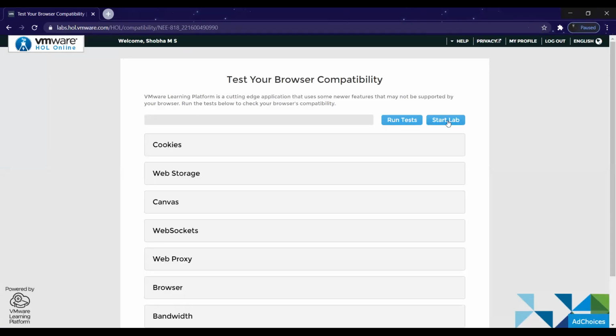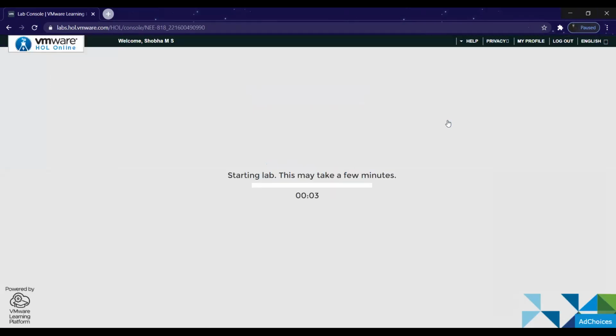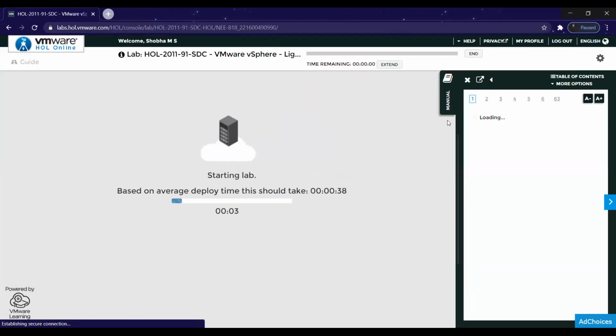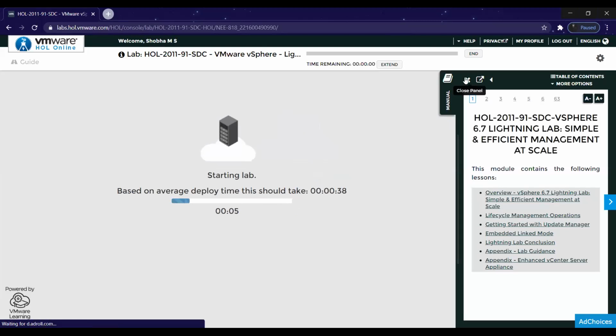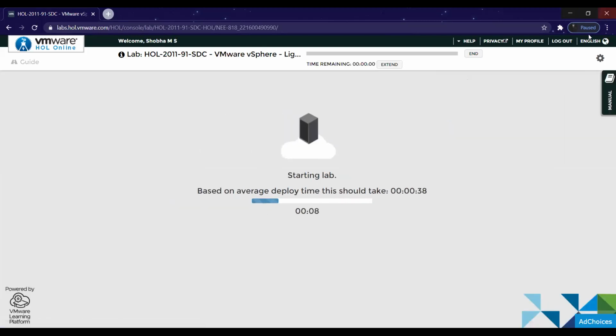You need not run any test, directly click on Start Lab. It's loading, it will take 2 minutes, just wait and let your lab open.